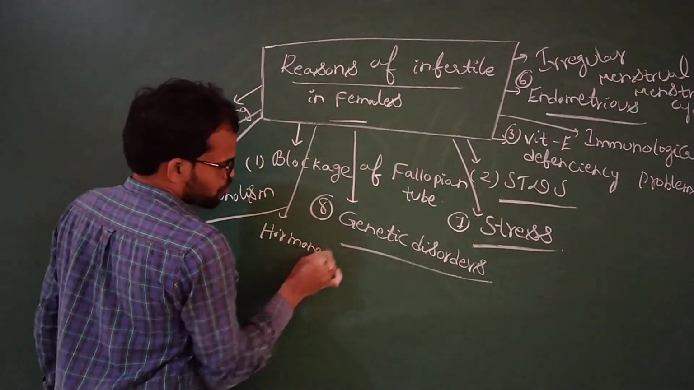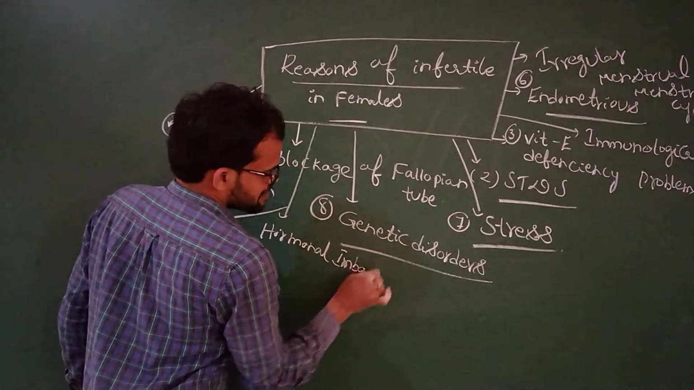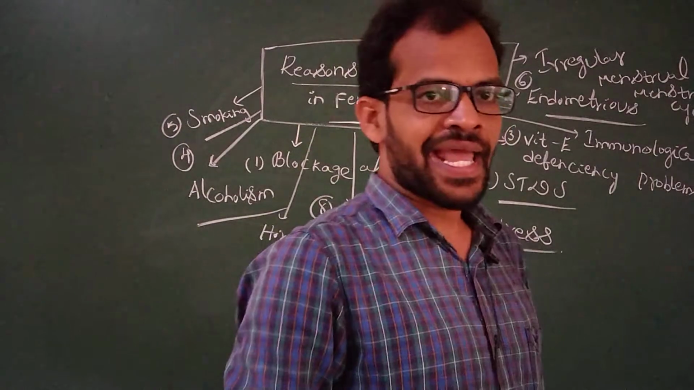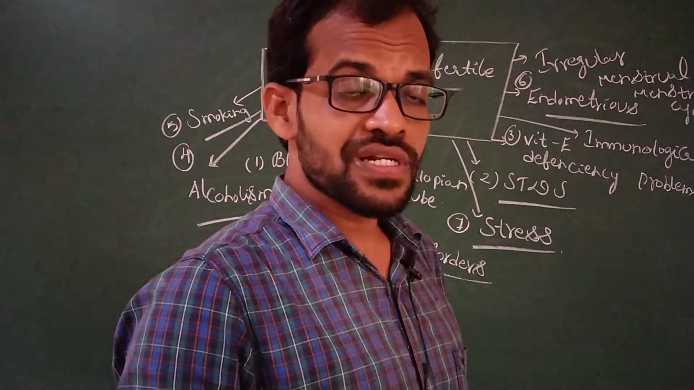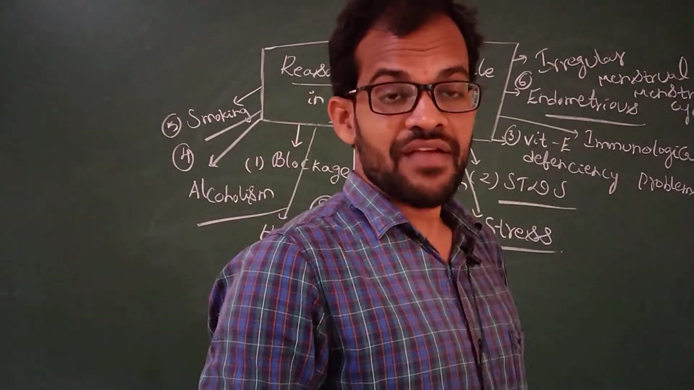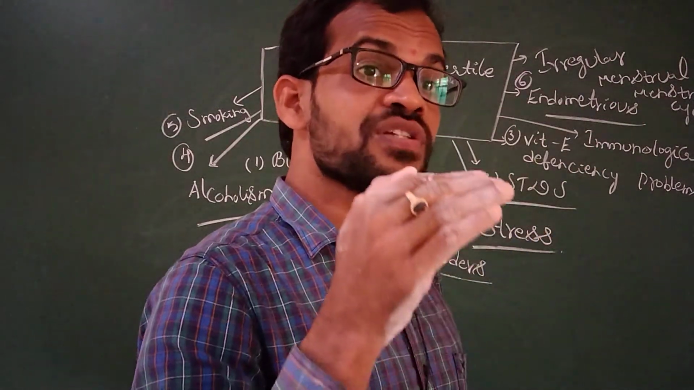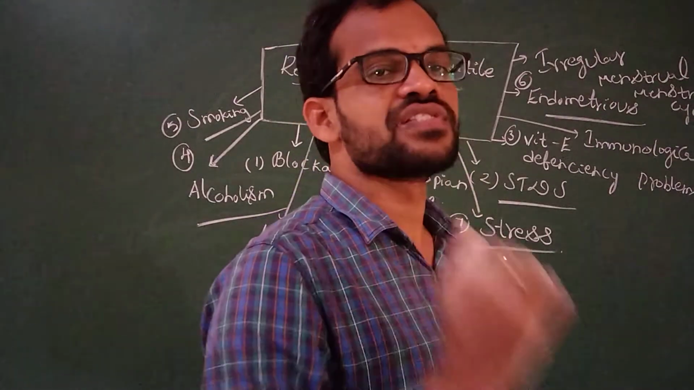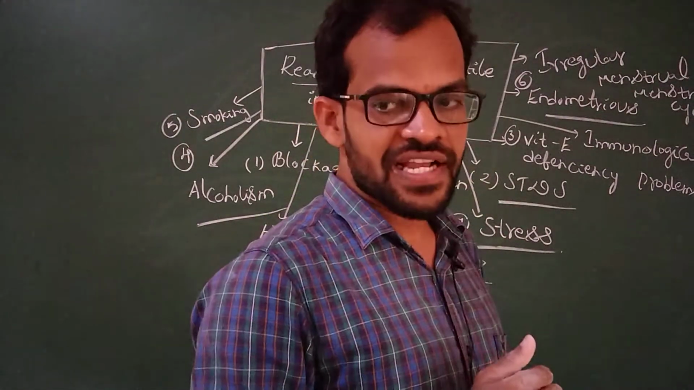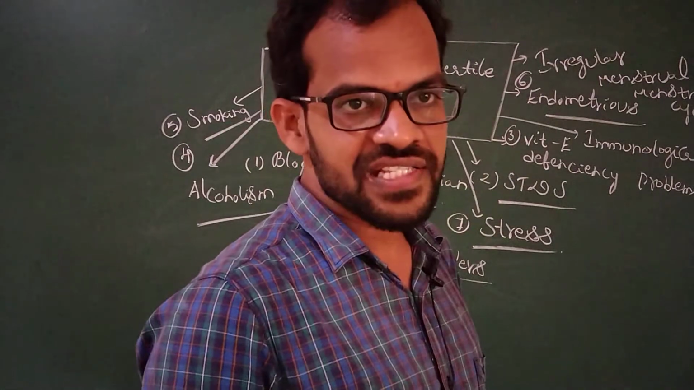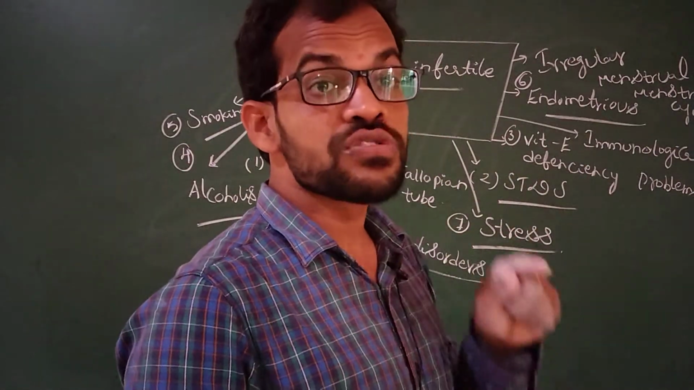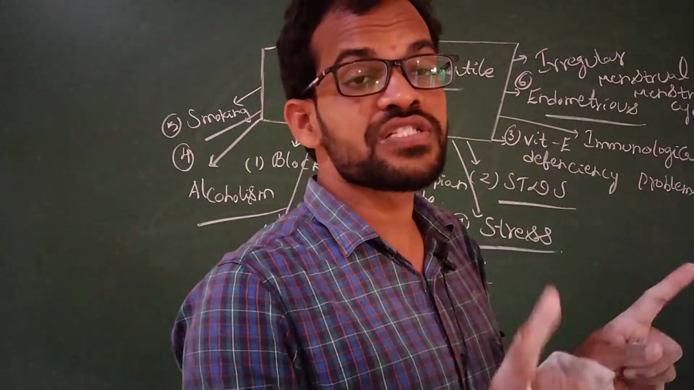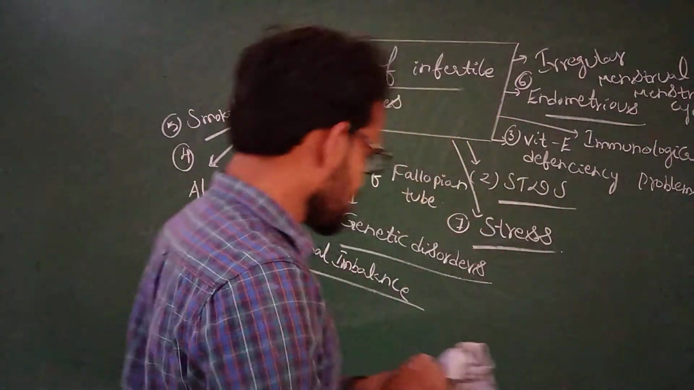And also hormonal imbalance. Generally, FSH, LH, progesterone and estrogen are helpful for pregnancy. Whenever the follicle stimulating hormone decreases, the LH level decreases, progesterone level decreases, estrogen level decreases, or thyroxine level decreases, those females suffer from infertility. They are not able to produce any babies.